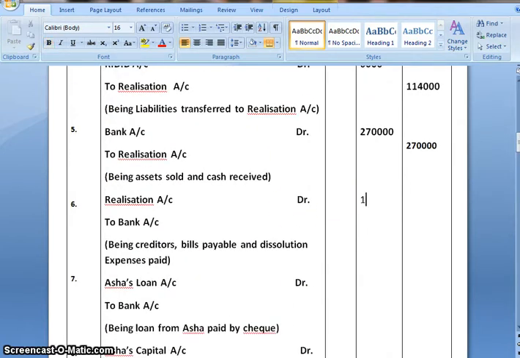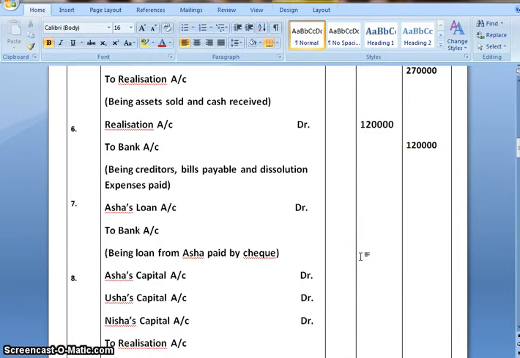Total amount we have calculated 1,20,000. And the narration would be being creditors, bills payable and dissolution expenses paid.